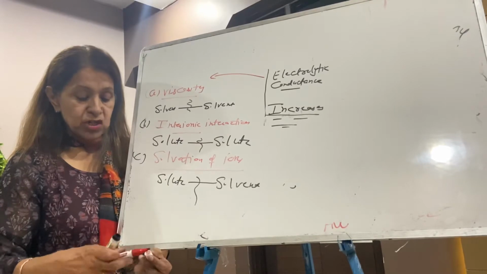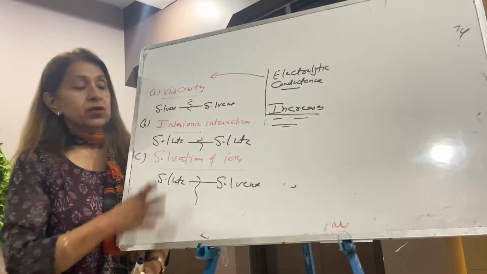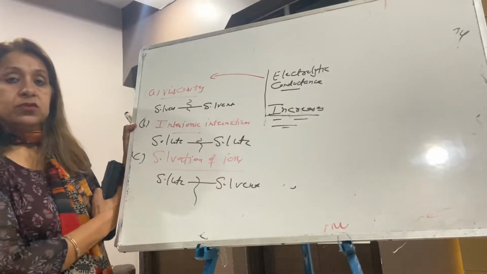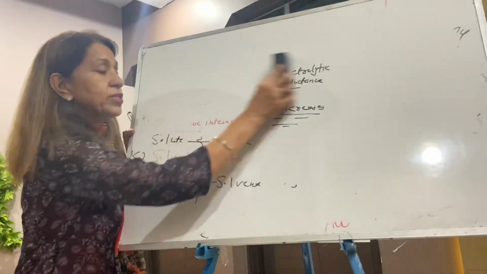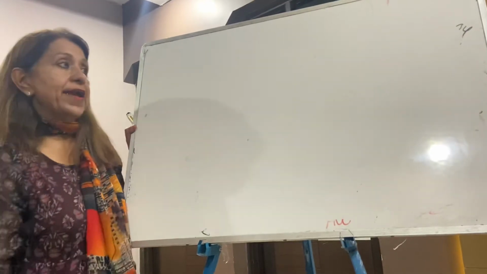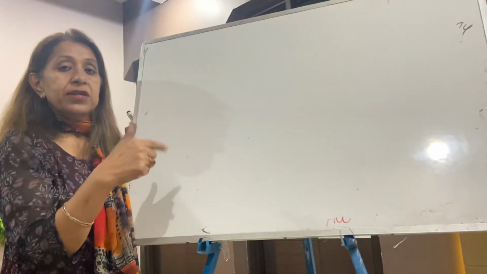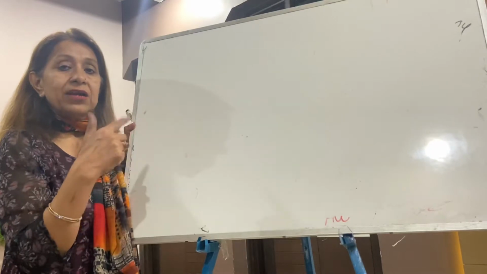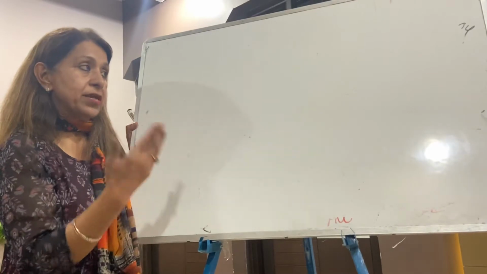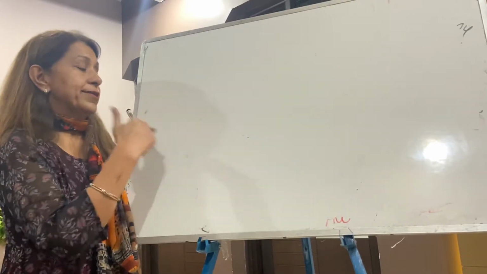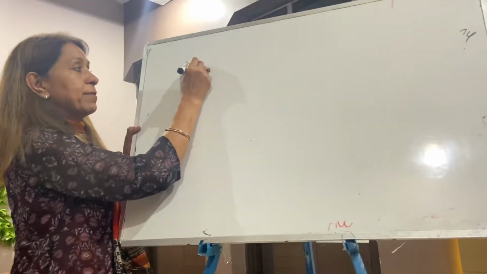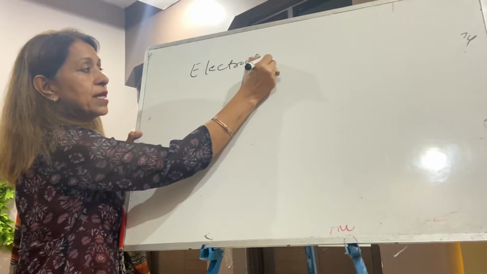After that, we are going to start the chapter. This is the introduction of the chapter completed. Electrochemistry is our next chapter. In the electrochemistry chapter, there are 2 types of chemical reactions. One is chemical energy to electrical energy, the other is electrical energy to chemical energy. Chemical energy to electrical energy happens in an electrochemical cell, electrical energy to chemical energy in an electrolytic cell. Today we are going to start the electrochemical cell.